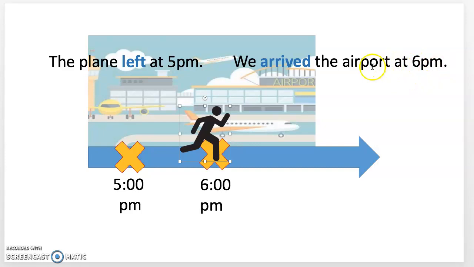When we arrived at the airport, it was already 6 p.m. So that means the plane left earlier than the time we arrived. So in that case, we'll need to use the past perfect to indicate the time and the sequence.